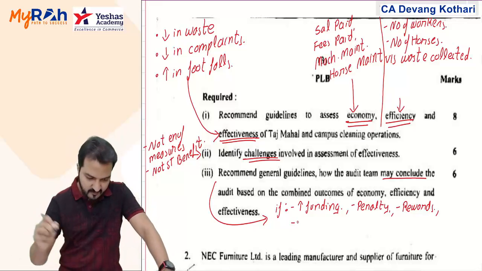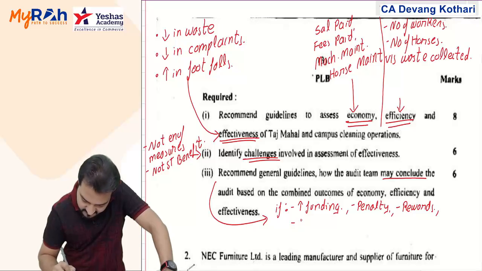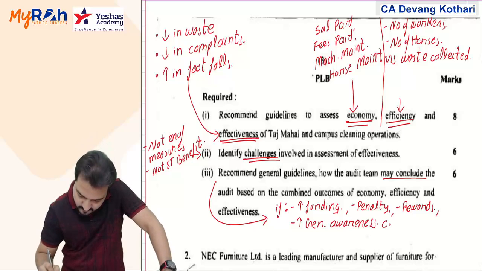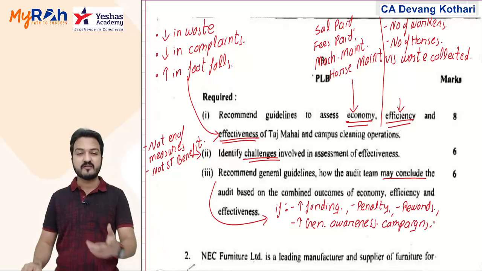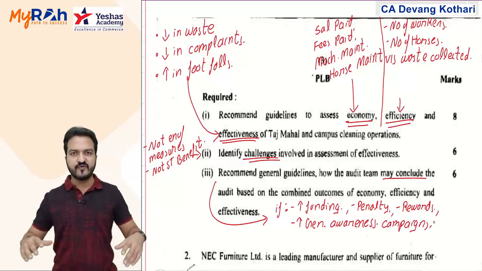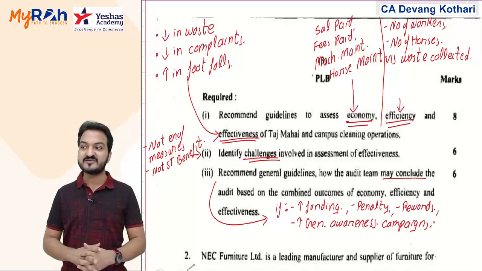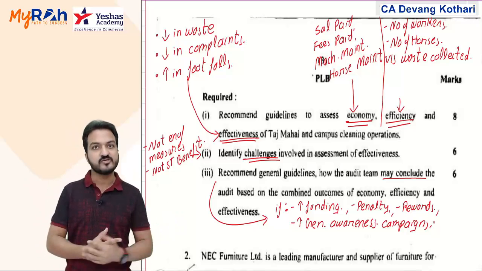Also I can recommend that you should increase general awareness. Swachh Bharat Abhiyan types. You can start creating various general awareness campaigns, like cleanliness campaigns within the premises when the tourists are there, so that you can educate the tourists themselves that they should not litter.